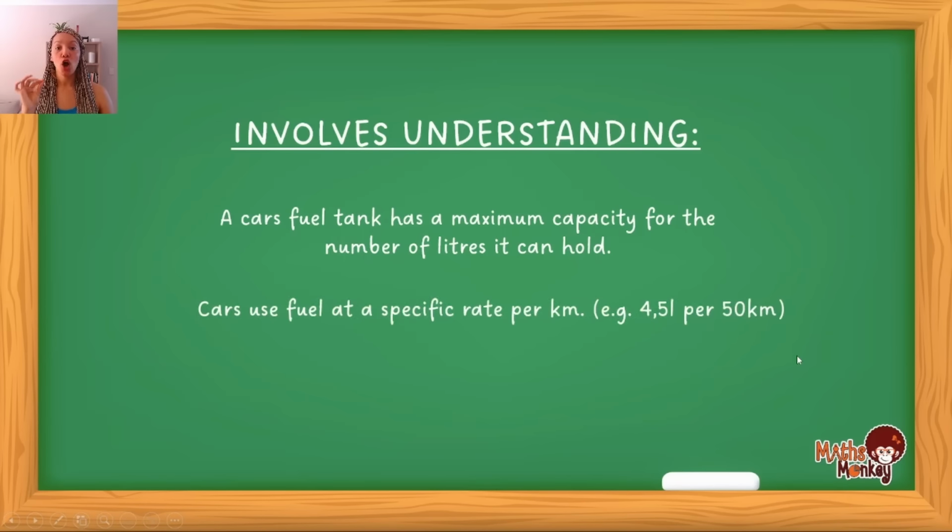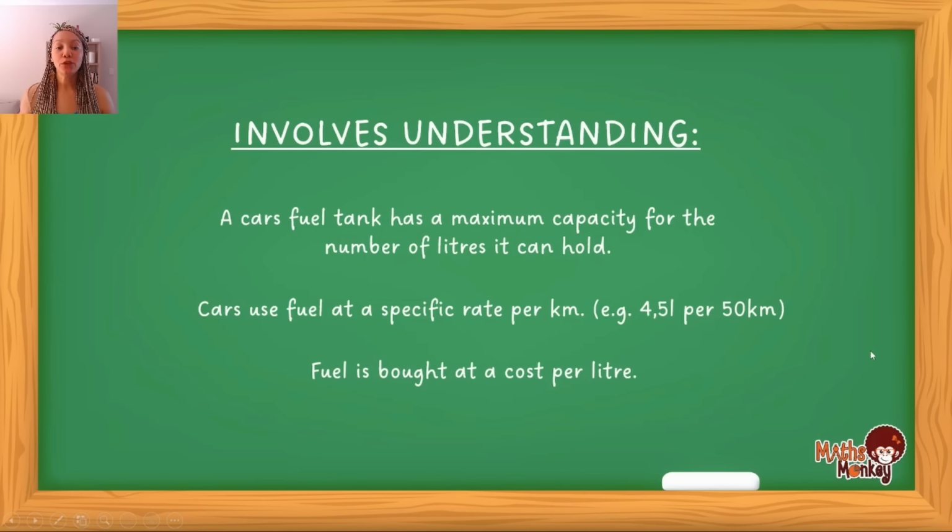Second thing is that cars use fuel at a specific rate per kilometer. By the way, I'm using the word fuel. Fuel and petrol are synonyms. It's the same thing. So when I speak of fuel, I'm actually speaking of petrol and vice versa. Cars use fuel at a specific rate per kilometer. So what does that mean? Rate per kilometer means for every kilometer, it uses about a similar amount of petrol. For example, a car can use 4.5 liters per 50 kilometers, right? So every 50 kilometers that this car travels, it will use 4.5 liters of petrol.